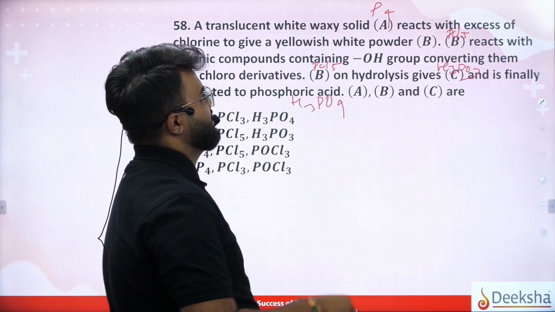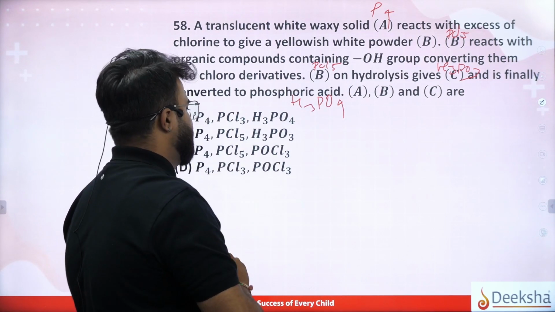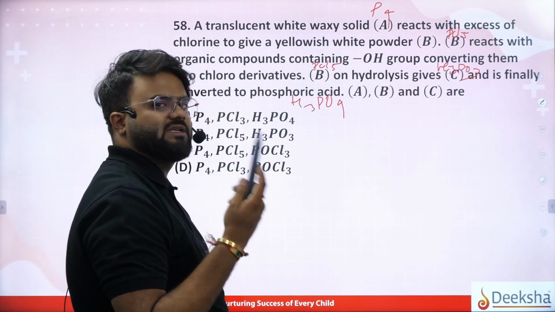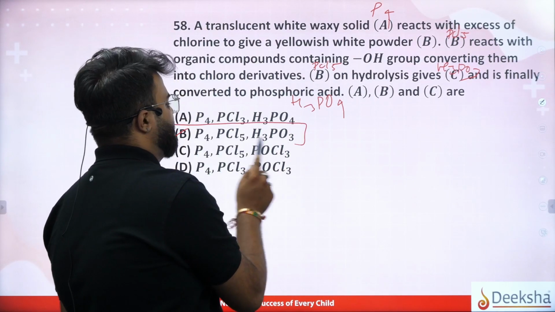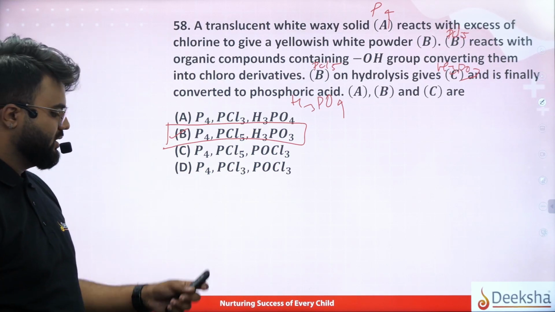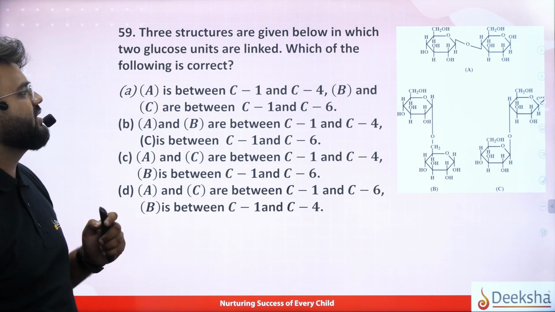What are A, B, C? A is nothing but white phosphorus, B is phosphorus pentachloride, and C is nothing but phosphorus acid. Then option B will be your correct answer, that is P4, PCl5 and H3PO3. Clear?